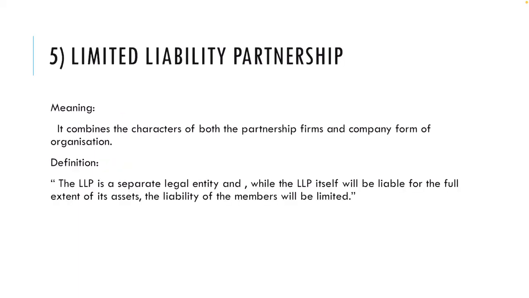Okay. The next form of ownership is limited liability partnership. Okay. It is an alternative corporate business form that offers the benefits of limited liability to the partners to organize their internal structure like a traditional partnership. A limited liability partnership is a legal body liable for the full extent of its assets. Okay. The definition is: the LLP, that is limited liability partnership, is a separate legal entity, and while the LLP itself will be liable for the full extent of its assets, the liability of the members will be limited.